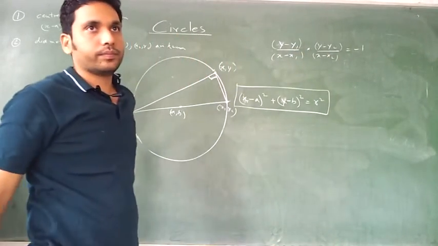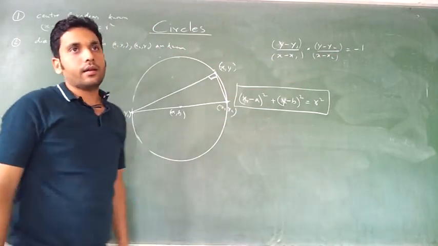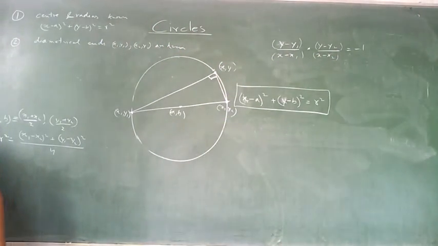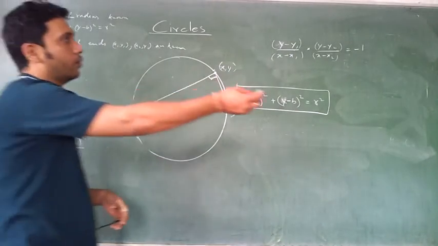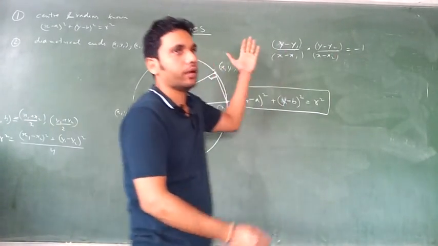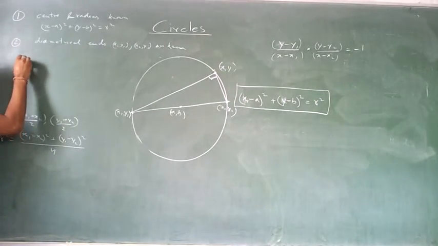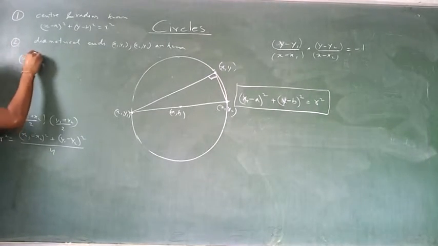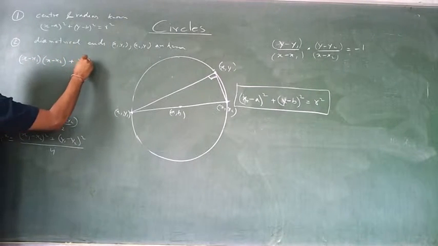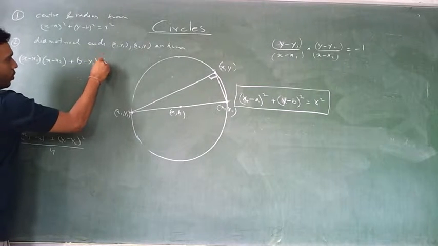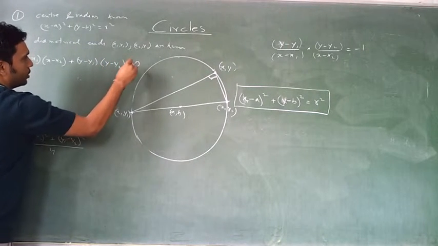Any doubt? If I cross multiply, what goes over there? x minus x1 into x minus x2, minus of that over there. Then I bring it over here, it becomes plus again. It becomes x minus x1 into x minus x2 plus y minus y1 into y minus y2 is equal to 0.